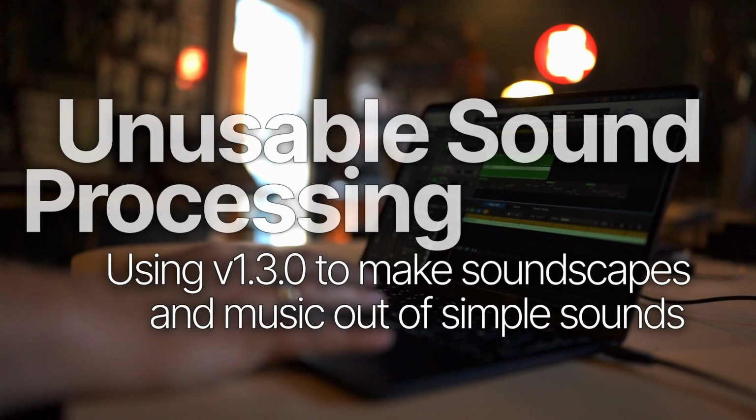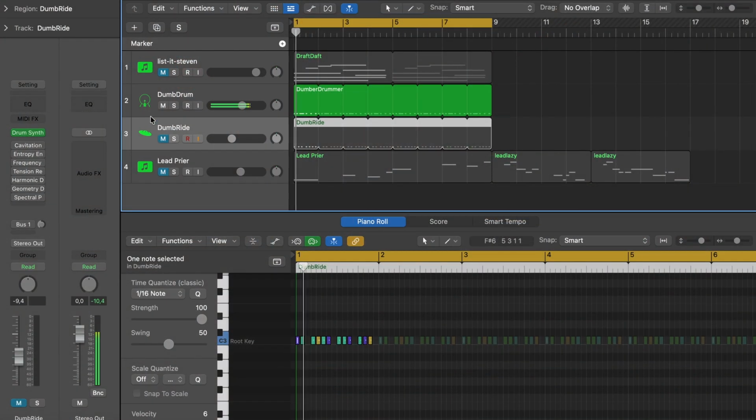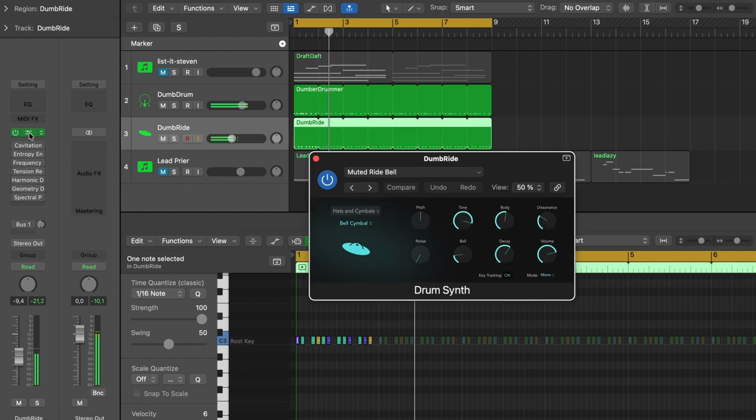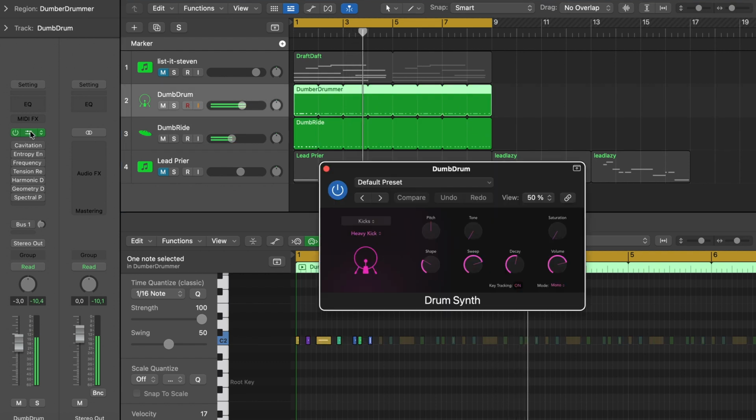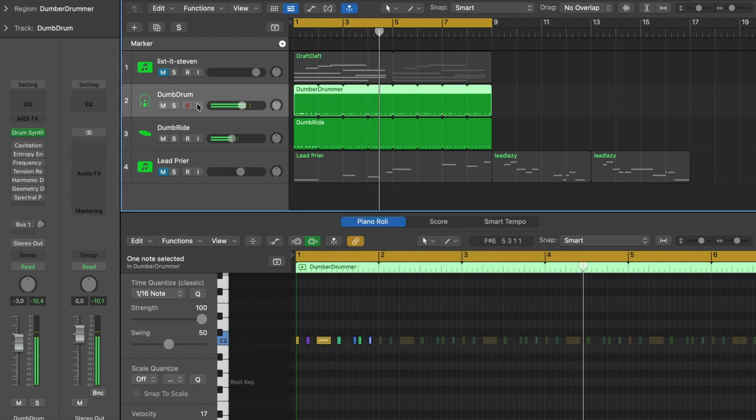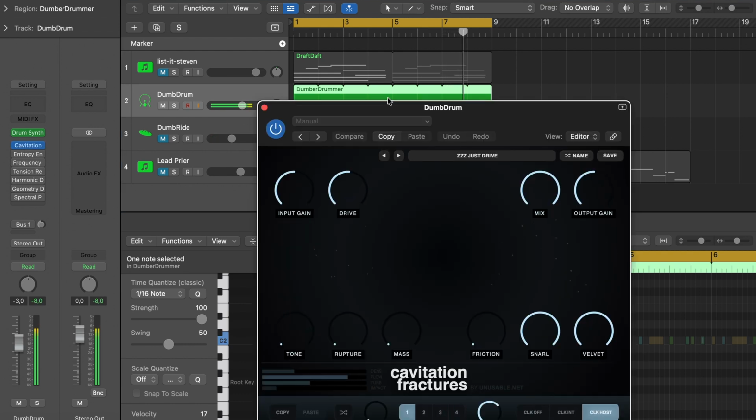So we're gonna start with a simple bass drum and quite a dumb ride. It's just Logic's internal drum synth using kind of standard settings, the default preset and the ride preset. So let's start with the bass drum and add some drive.